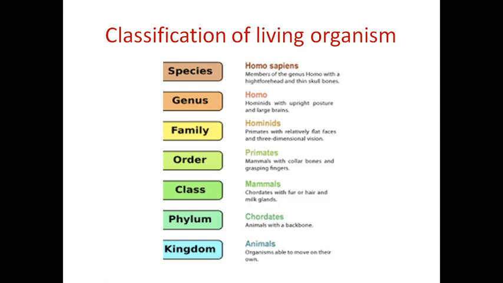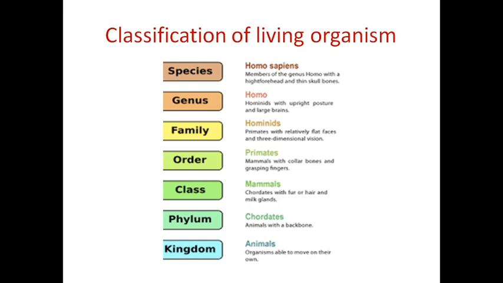There are two different species of birds. For example, in the parrot there are two types: one is the Indian parakeet, the other is the green parrot. When compared to the green parrot, the Indian parakeet is somewhat bigger in size. Both are different species, but they have the same genus name, Psittacula. Next one is the genus, a group of species forming a genus.